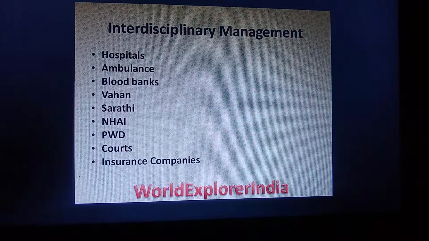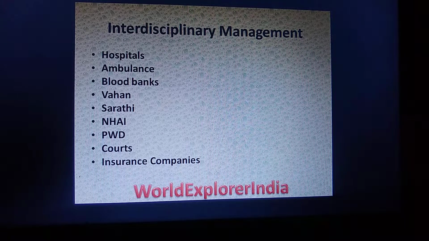And also all the identity cards, whether it may be a school identity card or PAN card, or it may be a license card, everything should have a blood group mentioned on it, without which management of emergency is impossible. The next thing is, there are wide coordinated efforts needed along with the insurance companies, courts, National Highway Authority of India, and blood banks, ambulance, hospitals, etc.